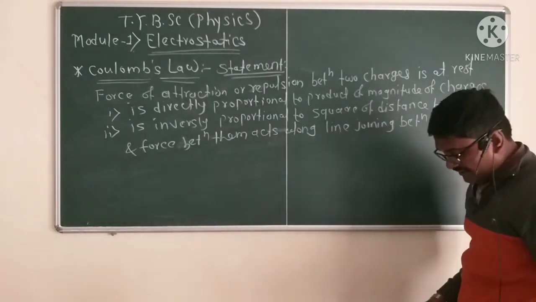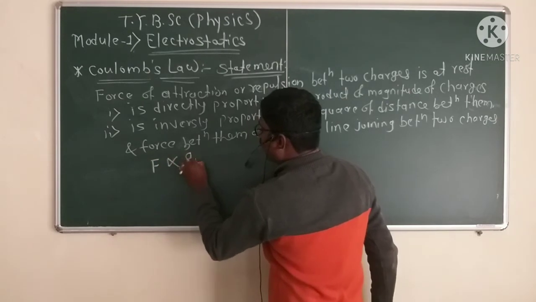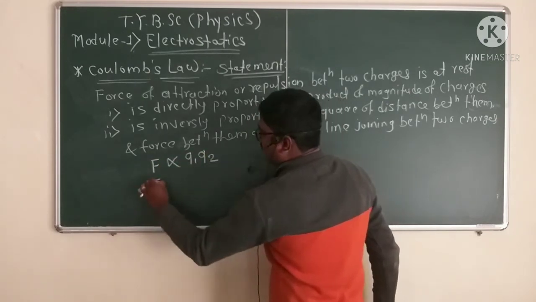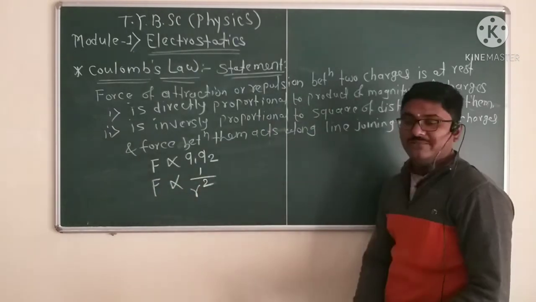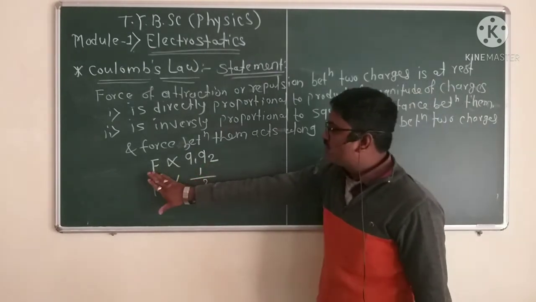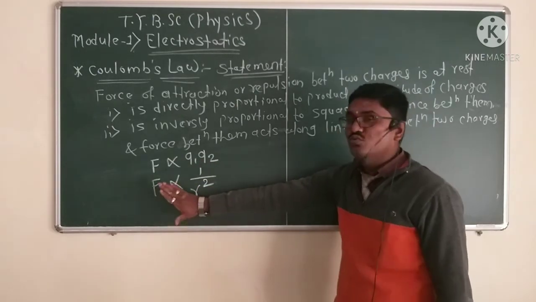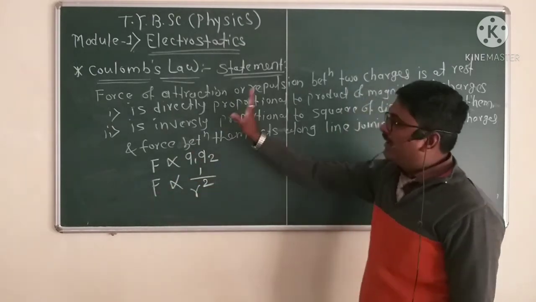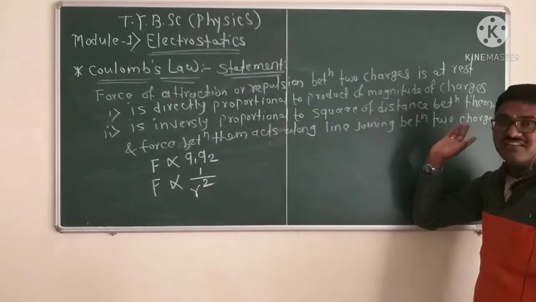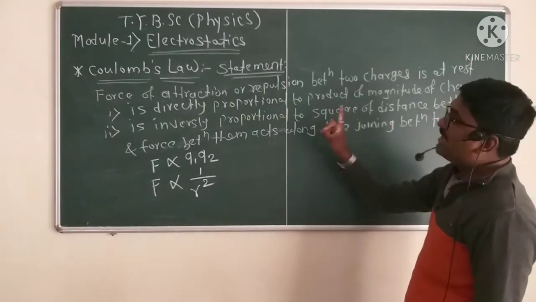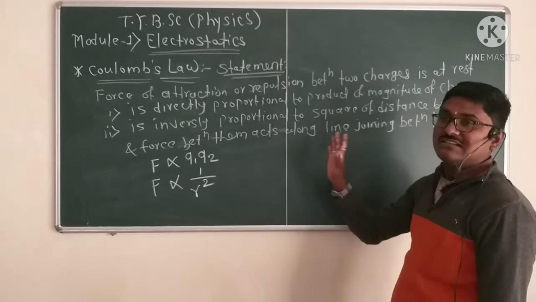Then mathematically we write Coulomb's law: F is directly proportional to the product of the magnitudes of the charges, and the force of attraction or repulsion is inversely proportional to the square of the distance between them. But in Coulomb's law, the charges are at rest. That is the limitation of Coulomb's law: the point charges are at rest.